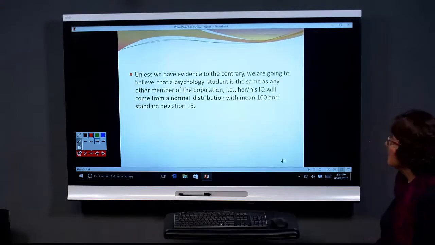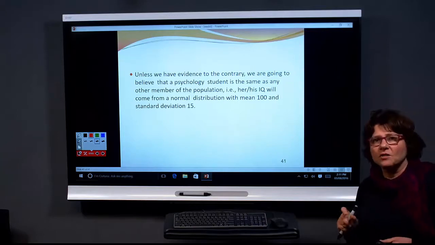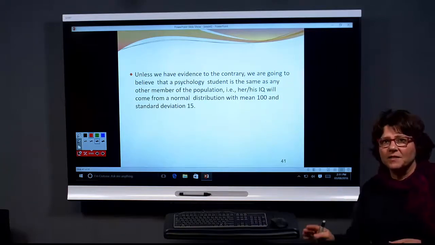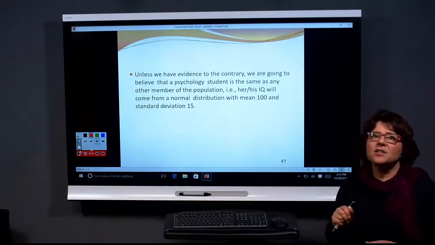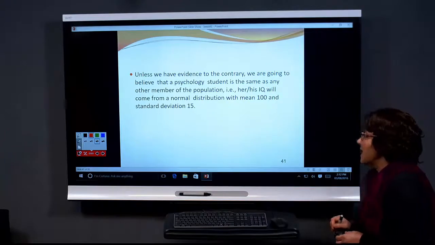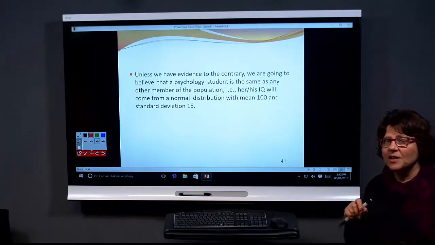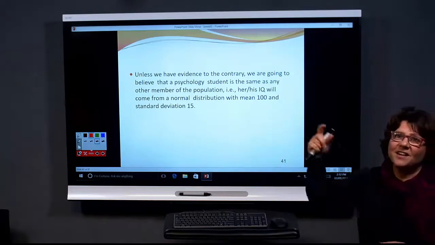All right? Now, unless we have evidence to the contrary, we always believe that psychology students' IQ score is the same as the general population. When we have got enough evidence that the psychology students have got a higher IQ score, then we reject what we believe.